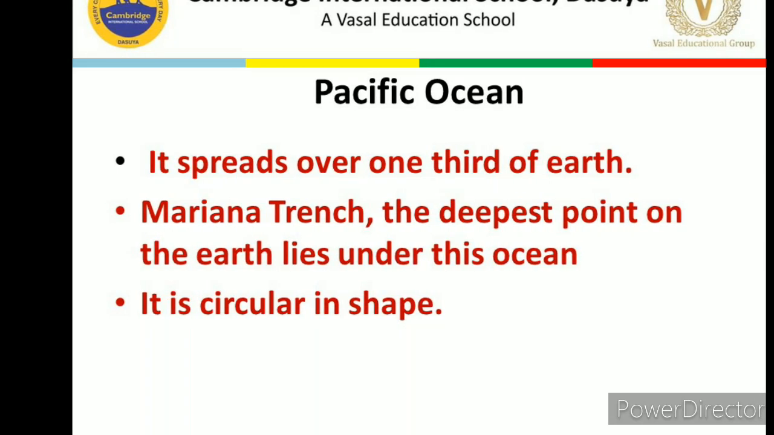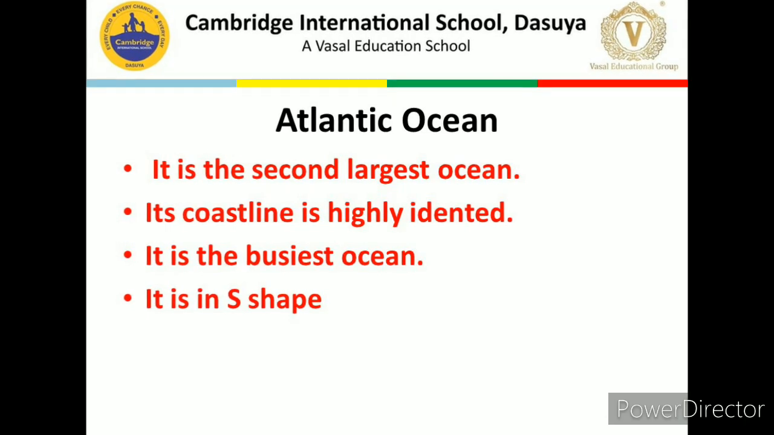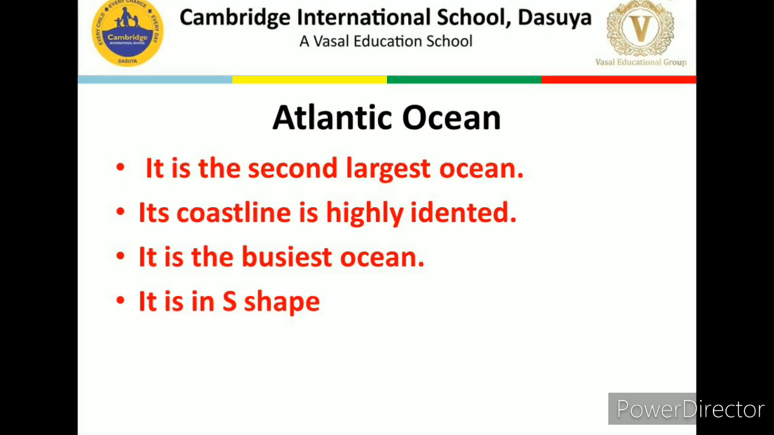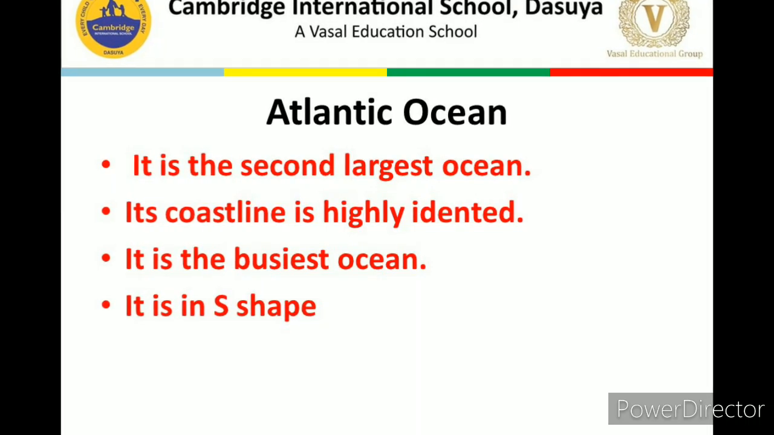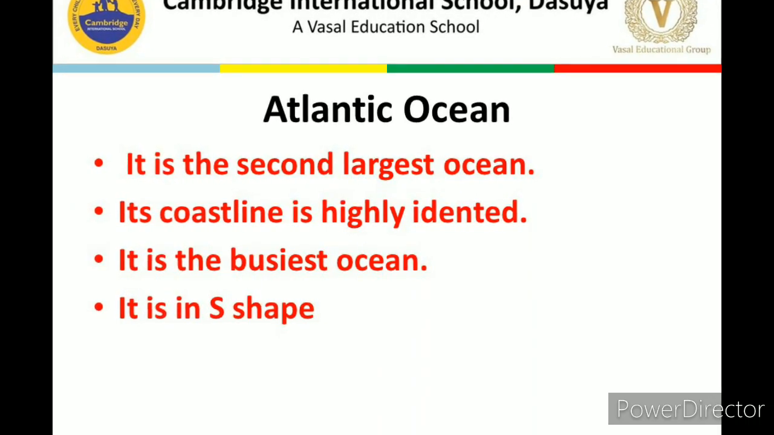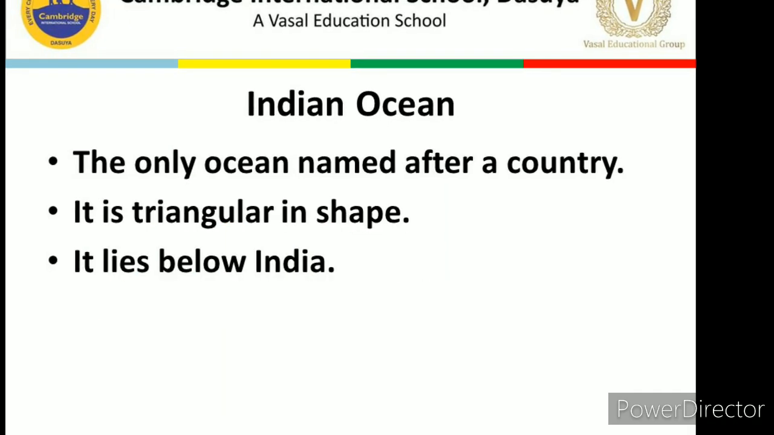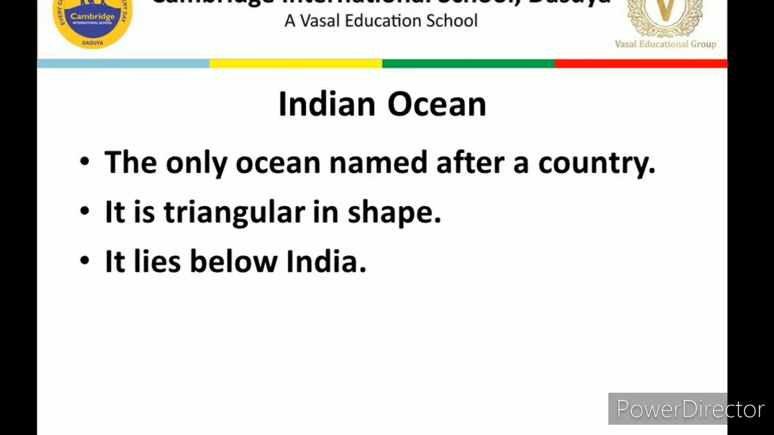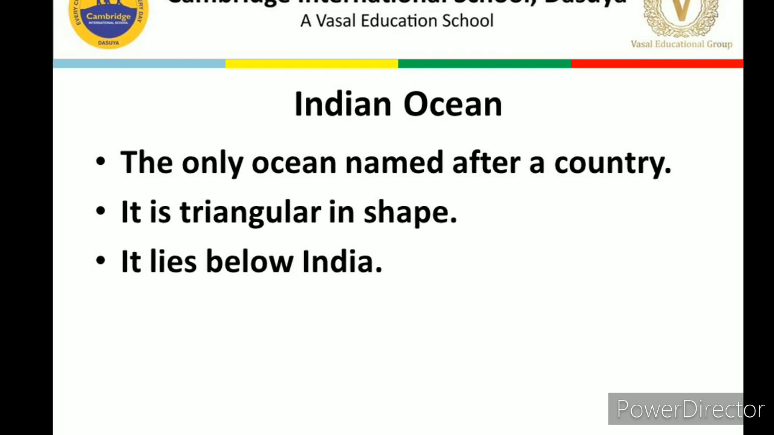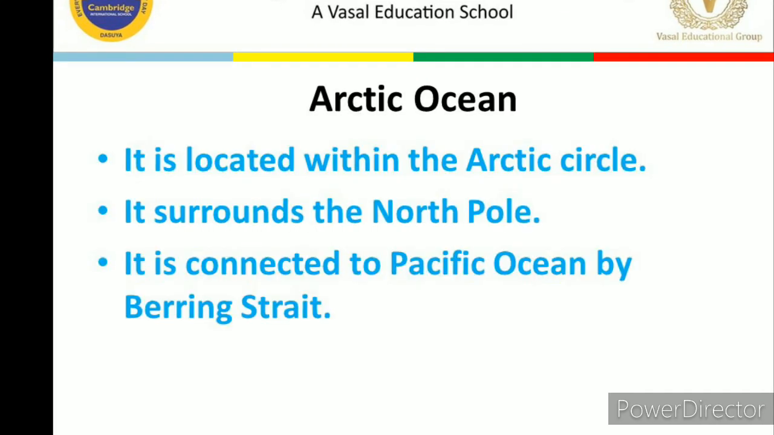Next one is the Atlantic Ocean. It is the second largest ocean. Its coastline is highly indented. It is the busiest ocean in terms of commerce, and it is S shaped. Next one is the Indian Ocean, the only ocean named after a country. It is triangular in shape and lies below India. Next one is the Arctic Ocean.